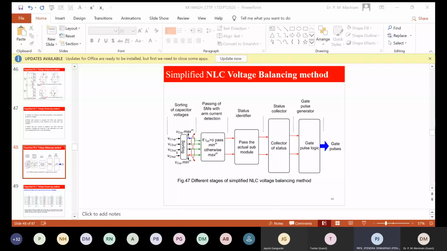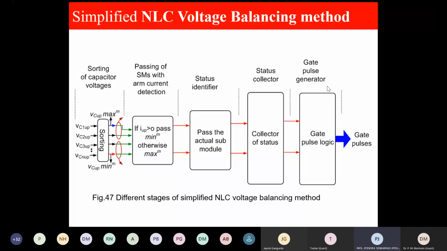These are the 1, 2, 3, 4, 5 stages. Here is sorting of capacitors. So we'll put all the capacitor submodule voltages here. Then we will sort. Sorting is done in two ways, ascending or descending. If you do descending, we'll get first maximum and then last is minimum.